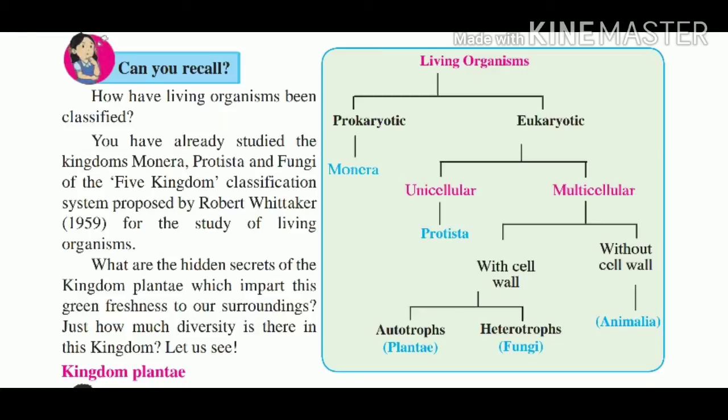In 1959, Robert Whittaker introduced the five kingdom system of classification for studying living organisms. First, Monera. Second, Protista. Third, Fungi. Fourth, Plantae. And fifth, Animalia.